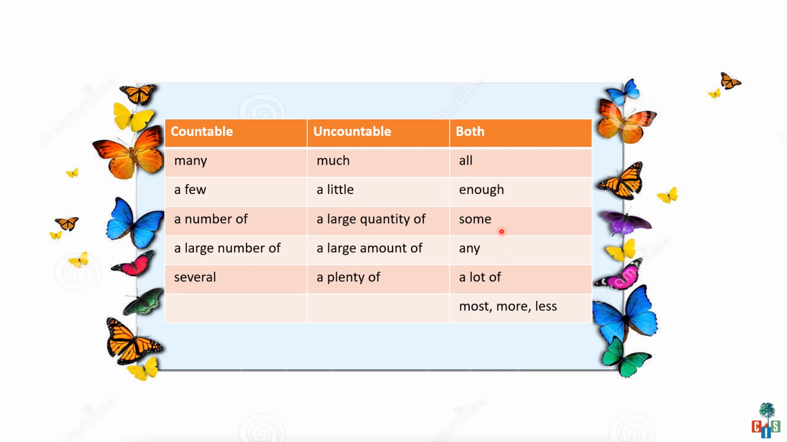And these are the quantifiers which can be used with both countable nouns and uncountable nouns. All, enough, some, any, a lot of, most, more, less. Let's see a few examples.